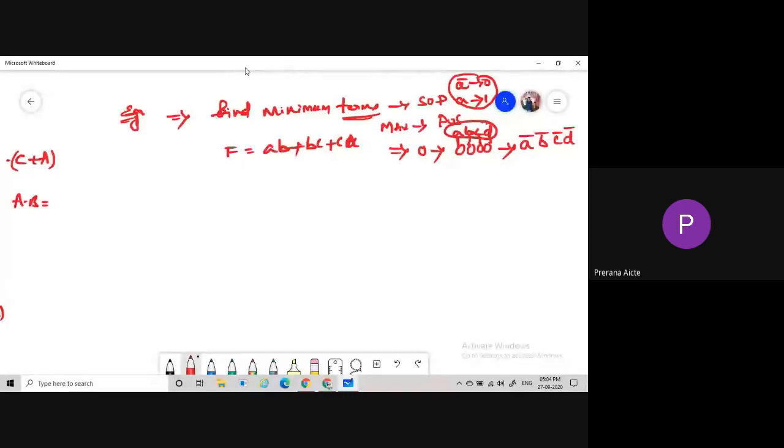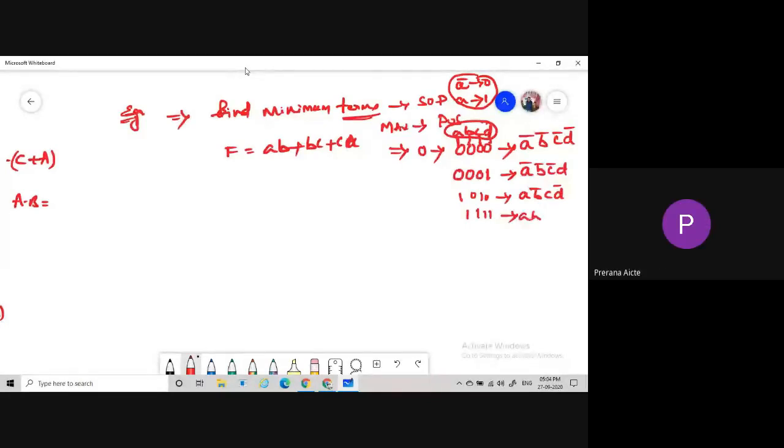Similarly for 0001, we are getting A bar, B bar, C bar, D. For 1010, we get A, B bar, C, D bar. And if I'm using 4 ones, we get A, B, C, D.